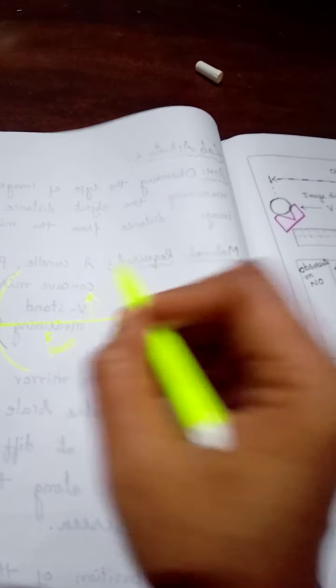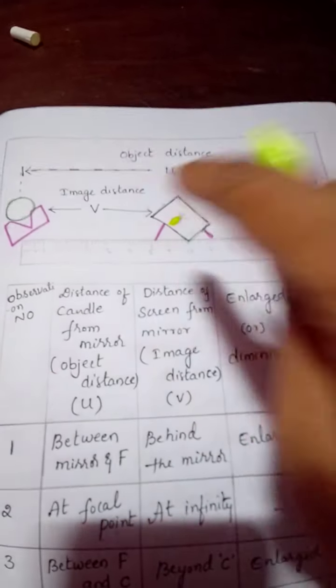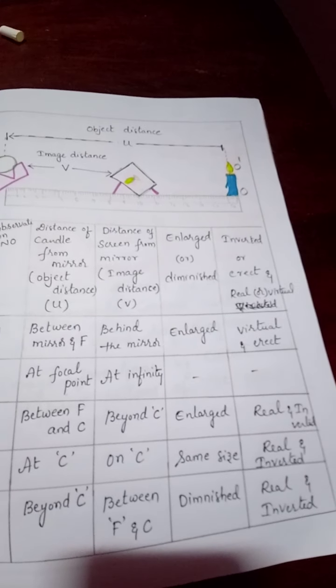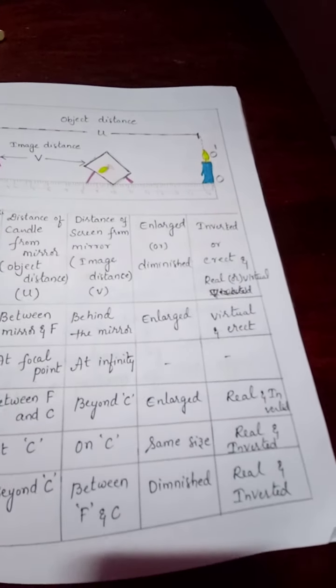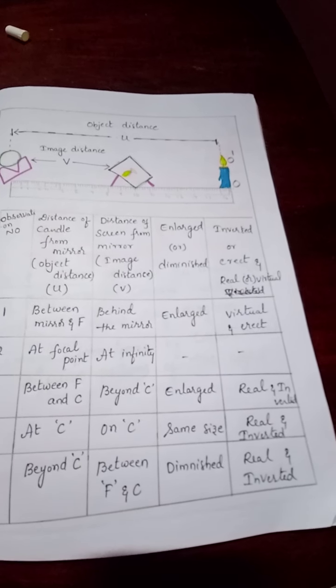If you keep the object at 15 centimeter, then where will we get the image? Beyond C. The image will form beyond C. What is the size of the image? Enlarged. What is the nature of the image? Real and inverted. I hope you are getting it.